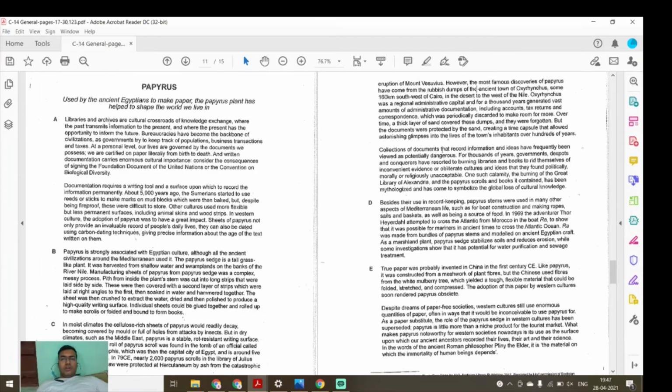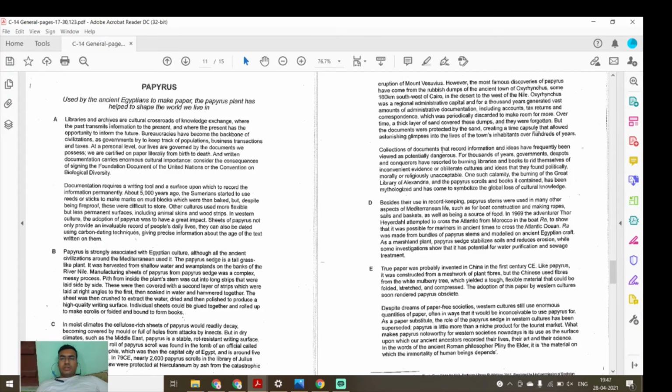However, the most famous discoveries of papyrus have come from the rubbish dumps of the ancient towns, some 160 kilometers southwest of Cairo in the Nile, an administrative capital with a huge amount of administration documents including accounts and tax returns. You need to read the full paragraph. Then only you can understand which point it is telling. Then only you can find out the heading.